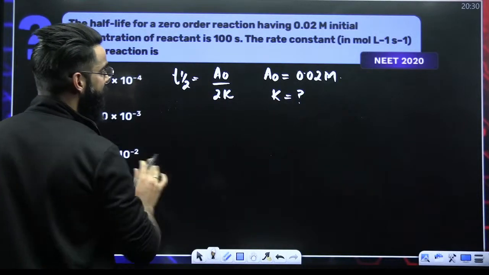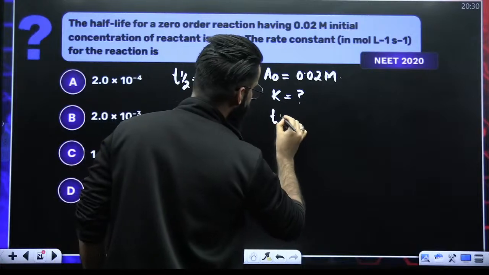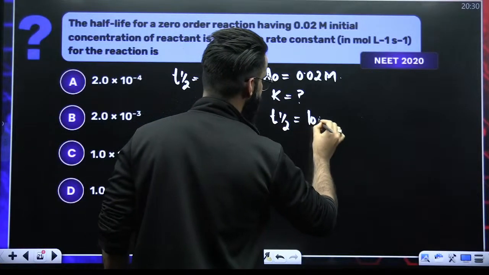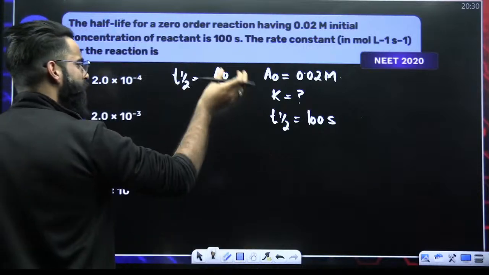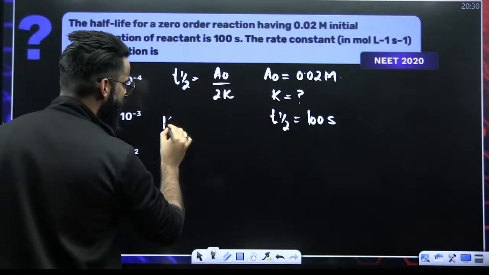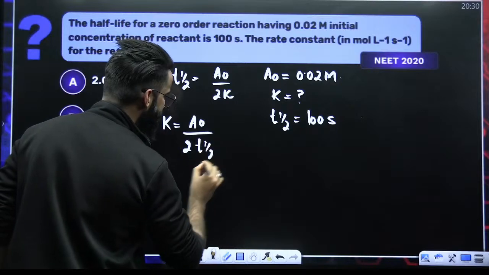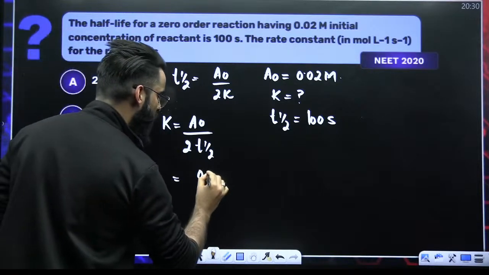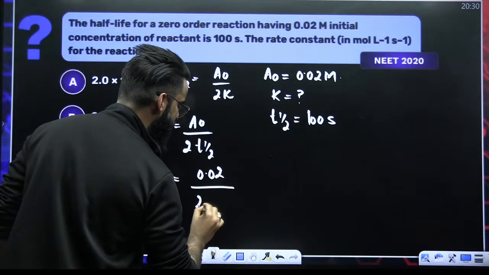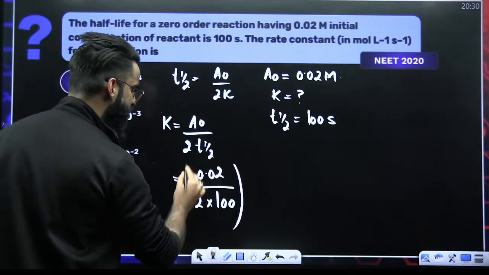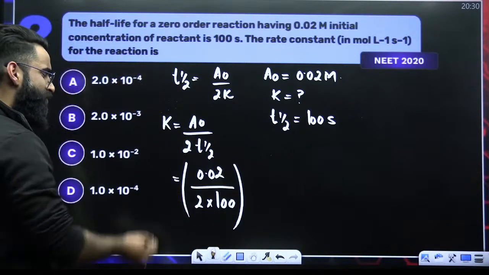One more thing. Half-life of the reaction is also given to me as 100 seconds. Every single thing is given. Put all the values in this expression. So I would say K is nothing but A0 divided by 2 times the T half. What is A0 here? A0 here is 0.02. So this is 2 times the T half. T half is nothing but 100 seconds. So when you solve this, you'll be getting the value of rate constant K.